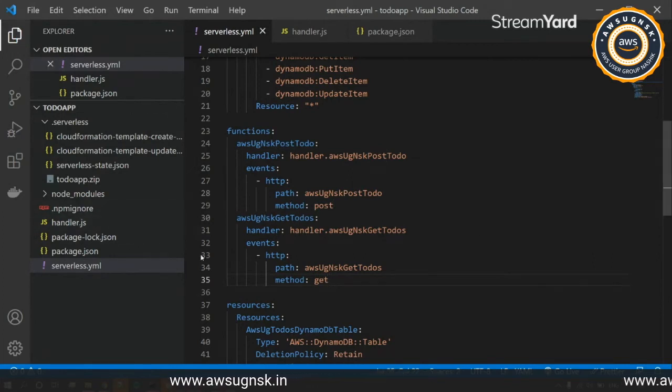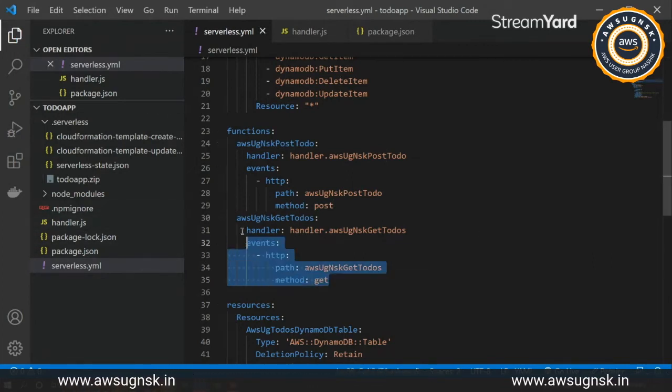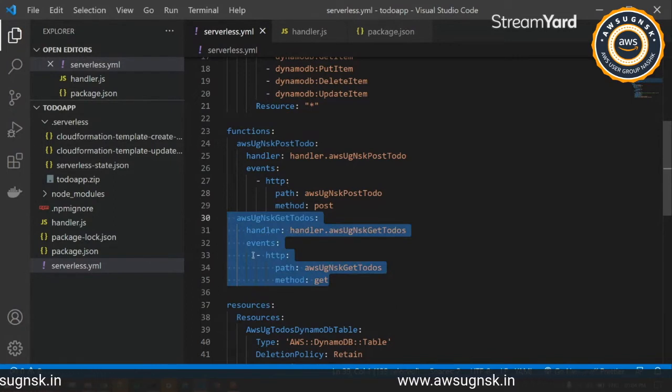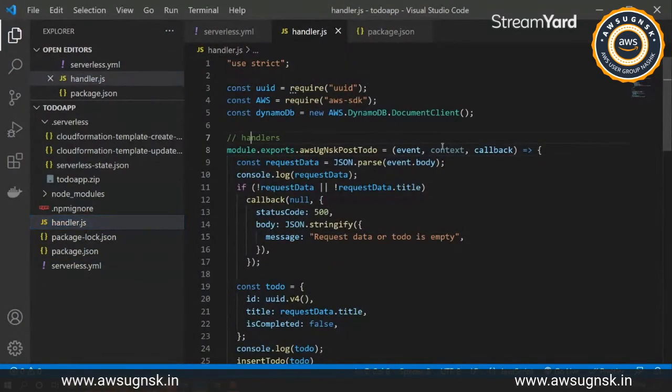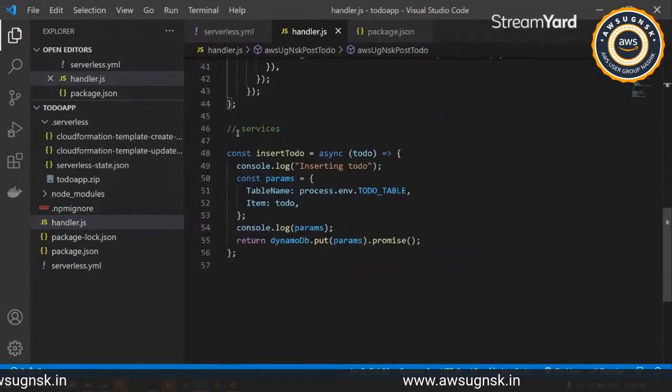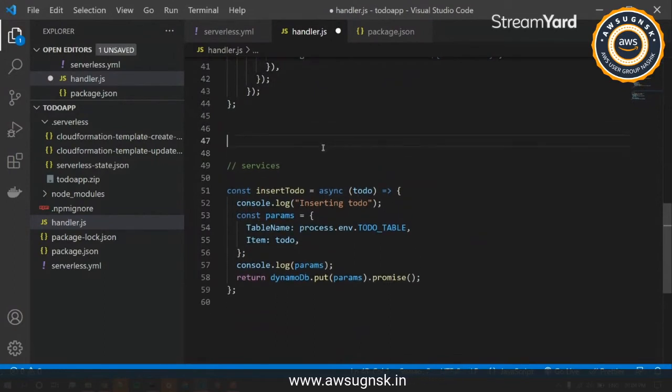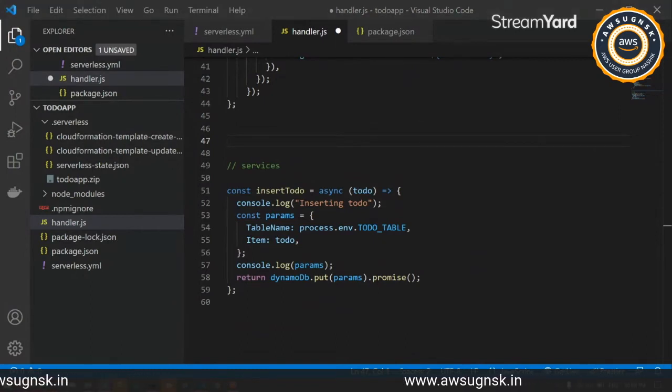Now you just have to add the resources, the functions have been done, and we have already attached our API gateway to that particular function. We'll be adding a handler method for the same. So let me quickly just copy paste a few things. Then we will be having all of our to-dos in place.